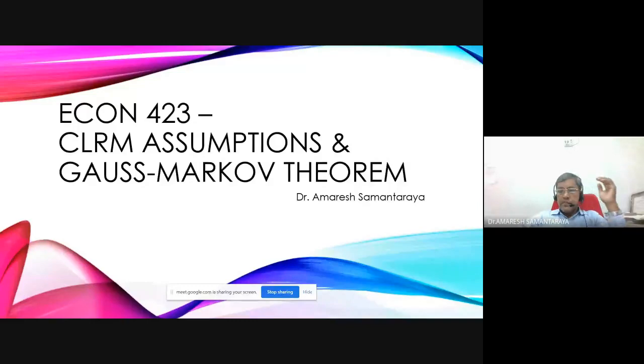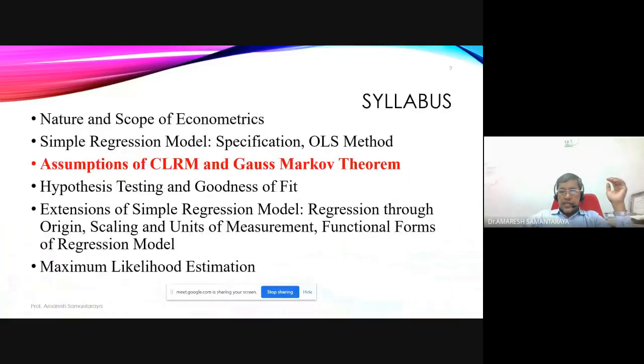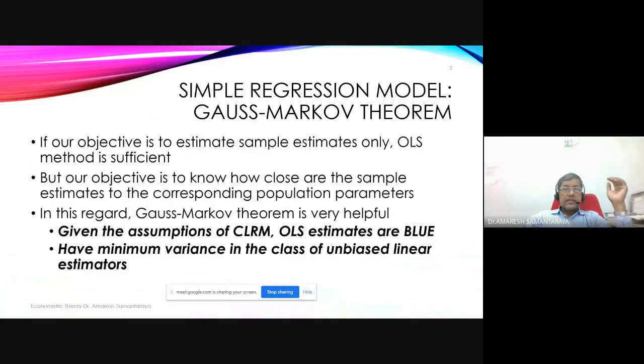The Gauss-Markov theorem suggests that given the assumptions of the classical linear regression model, CLRM is the short form of classical linear regression model. The simple regression model which we are discussing is the simplest form of the classical linear regression model. Okay.